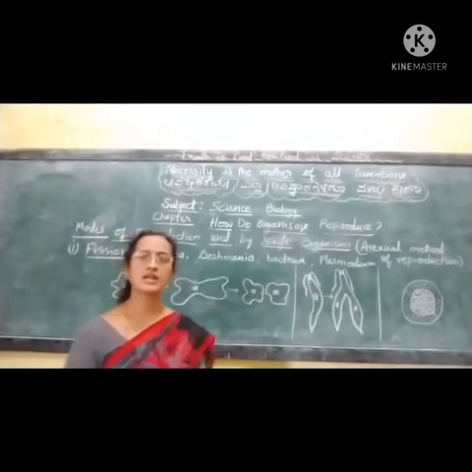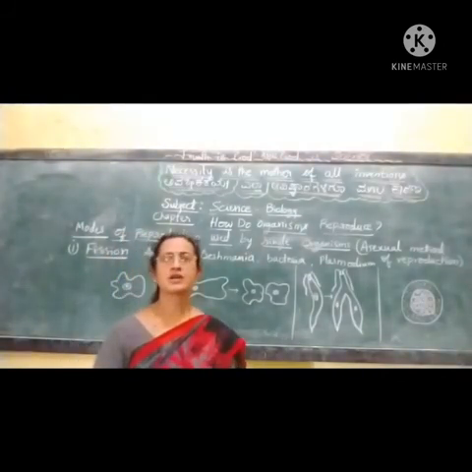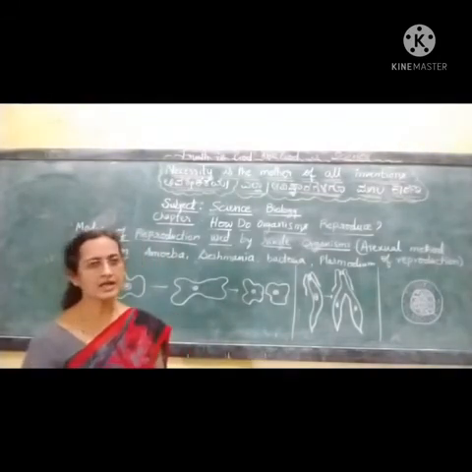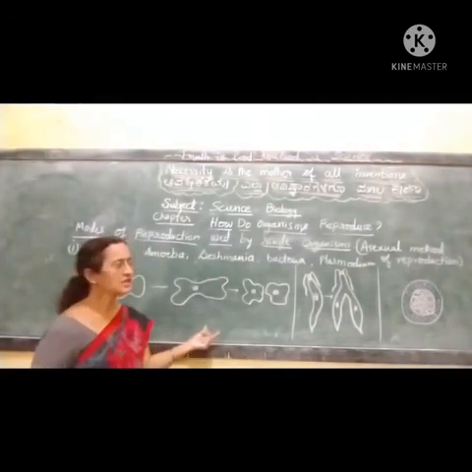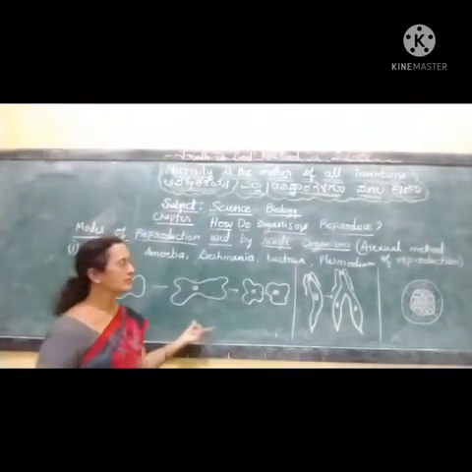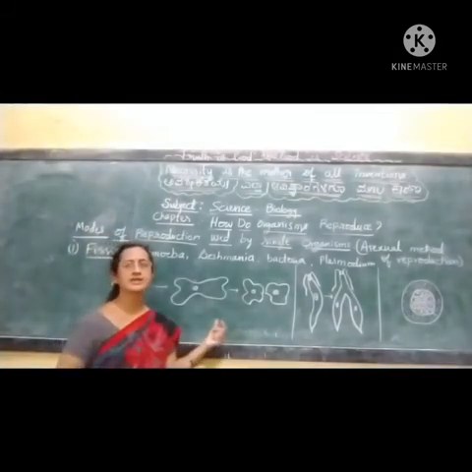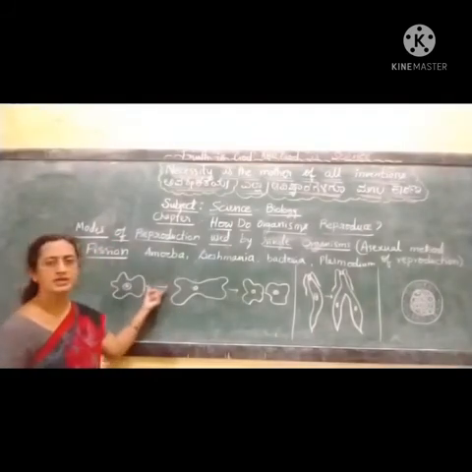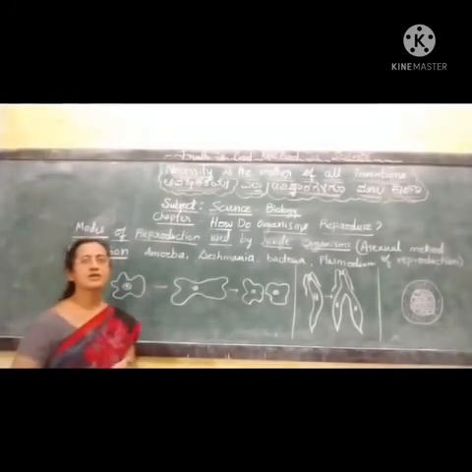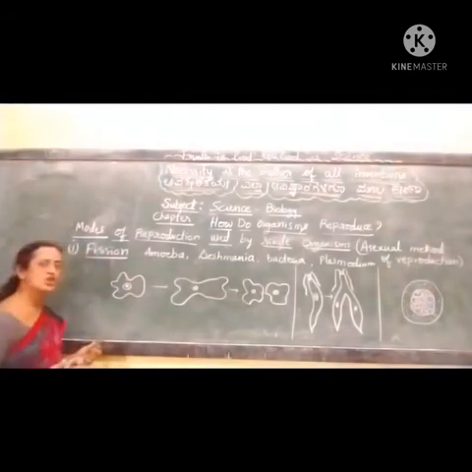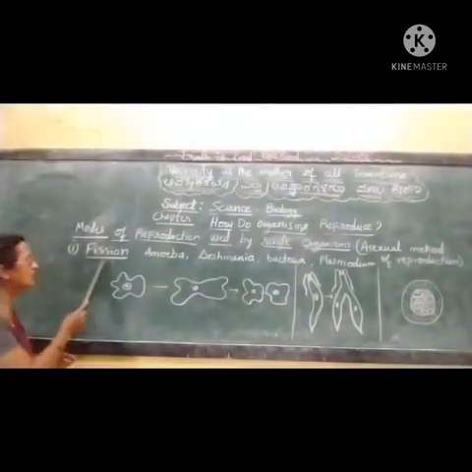Reproduction in those organisms takes place by the union of those male and female gametes, whereas in some unicellular organisms, mainly bacteria and some protozoans, the asexual method of reproduction is observed. The first type of asexual reproduction is called fission.